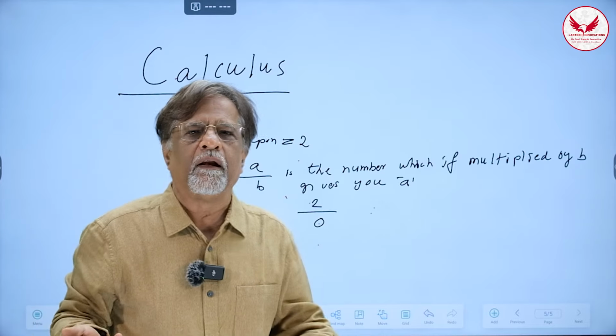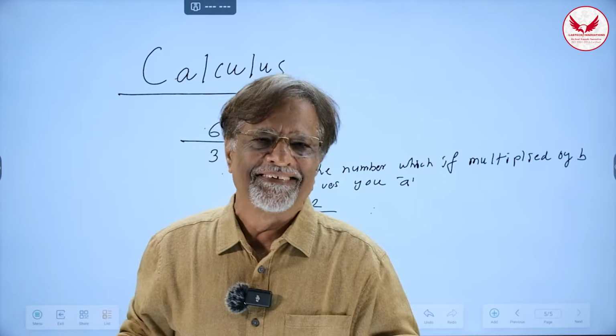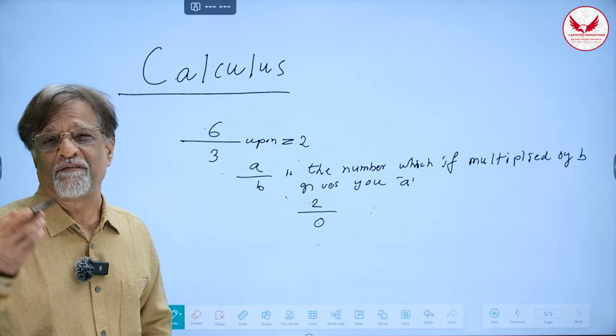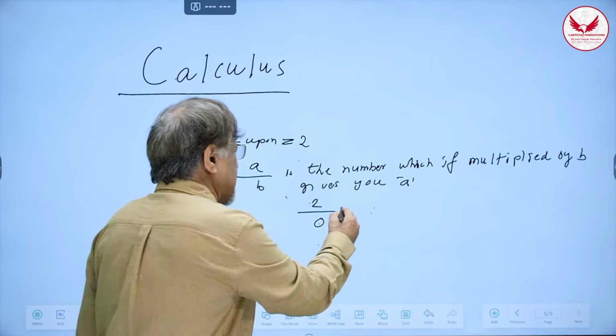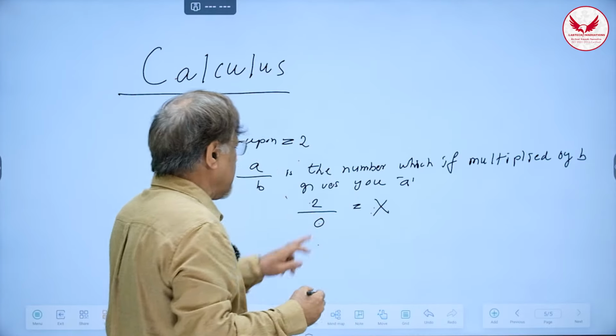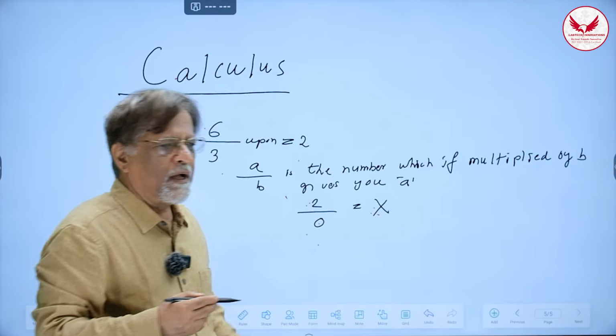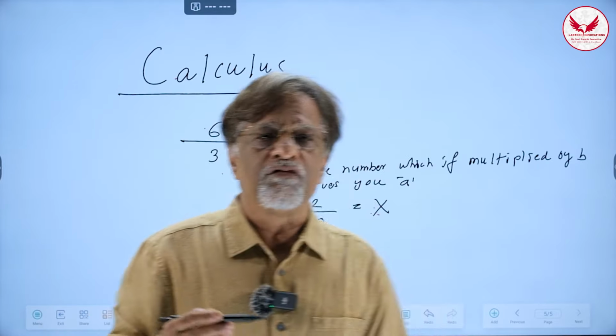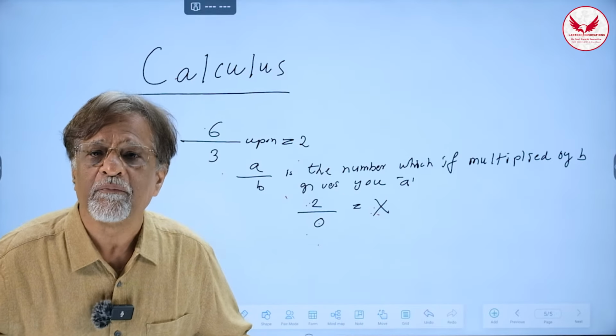That was impossible because 0 has special powers. 0 is not like any other number. I told you, 0 is a hero. He reduces everything to 0. So if there exists such a number called 2 upon 0, let us say it is x, then x into 0 will be 2. And that is impossible because such a thing does not happen. So that means 0 has created a lot of problems.